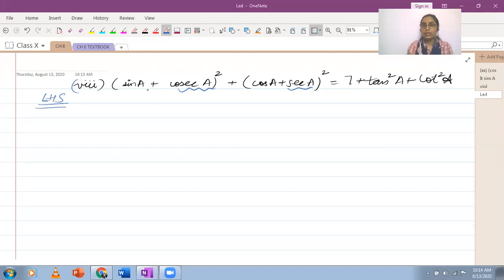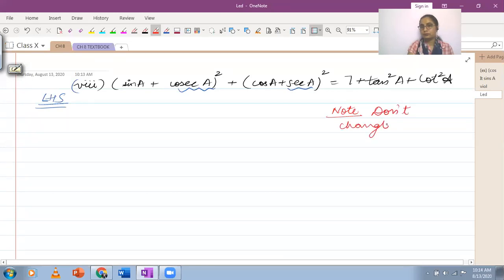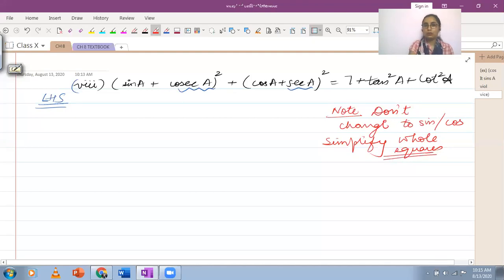Simplify the whole squares rather than converting into sin and cos. So you can note down for yourself: simplify whole squares. Whole square means the A plus B whole square identity has to be applied.